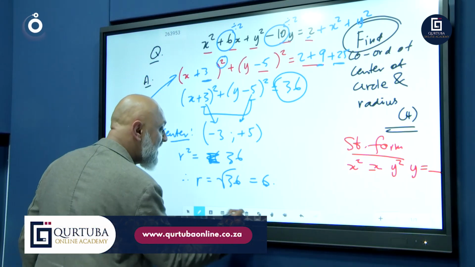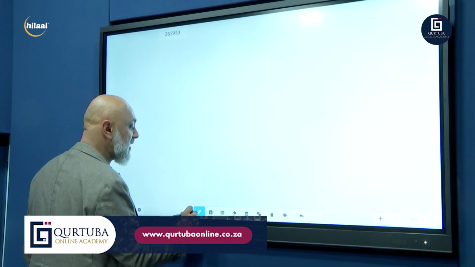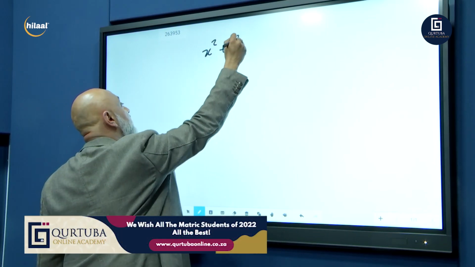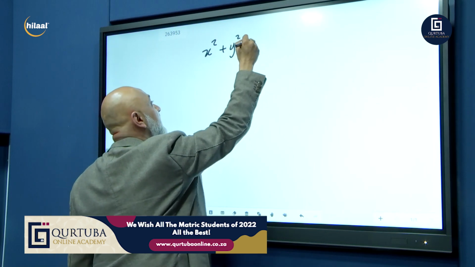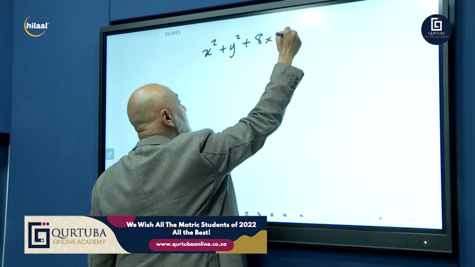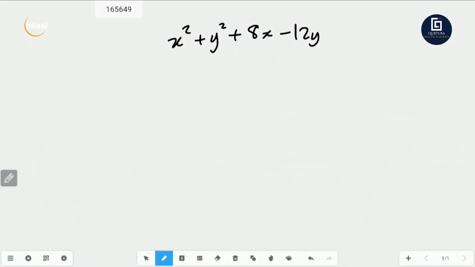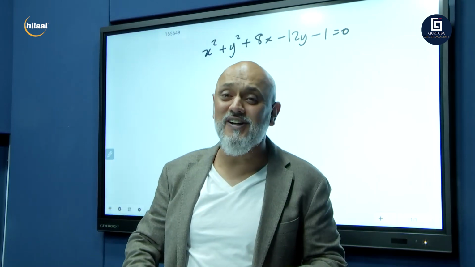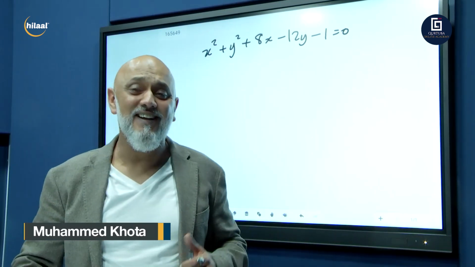Let's mix one up here for you. x squared plus y squared plus 8x minus 12y minus 1 equals 0. There we go. I've mixed them all up for you. Get it into standard form. Complete the square. Find me the coordinates of the center of the circle and the radius.